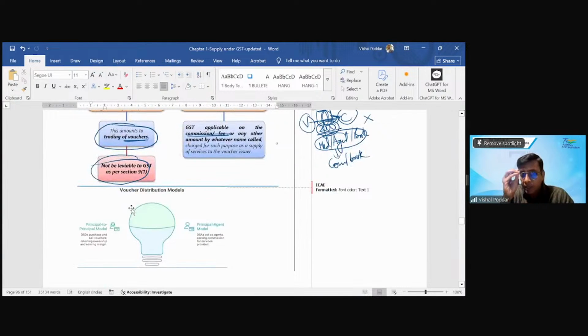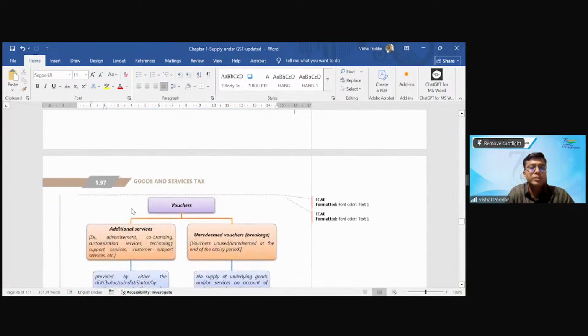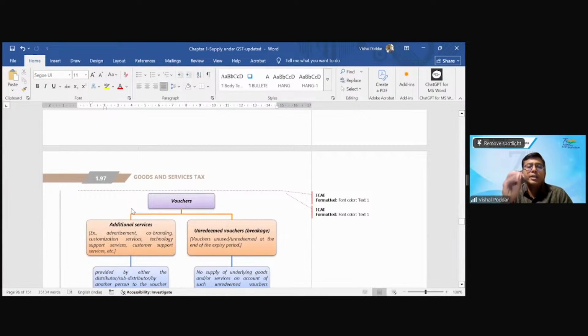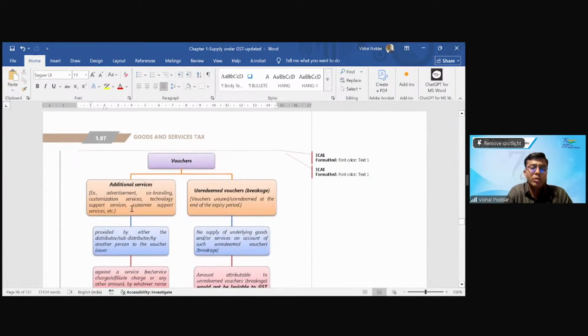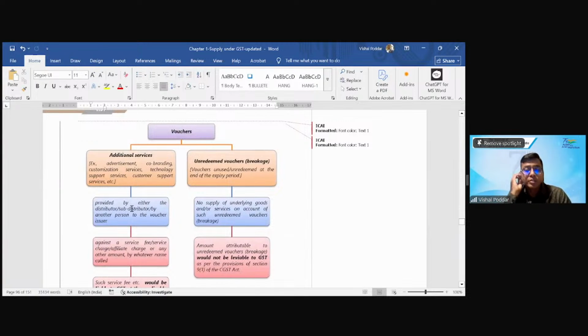So students, please understand this, because this is the latest amendment and it is going to be asked in upcoming 2-3 exams. So I want you all to be very, very particular with this, because I believe this is going to be a asked question. I hope you all have understood this. There is no doubt in this. If there is any, please put it across. Students, anybody has any doubts in this, please put it across.